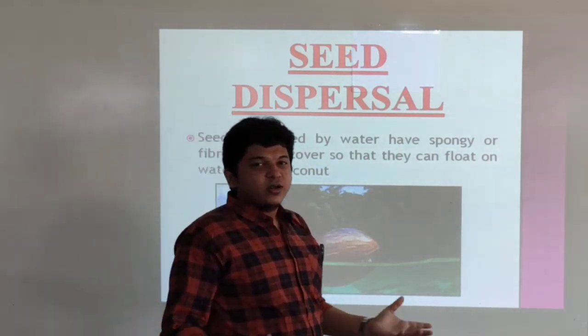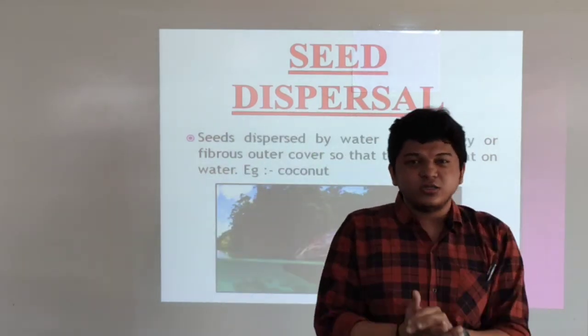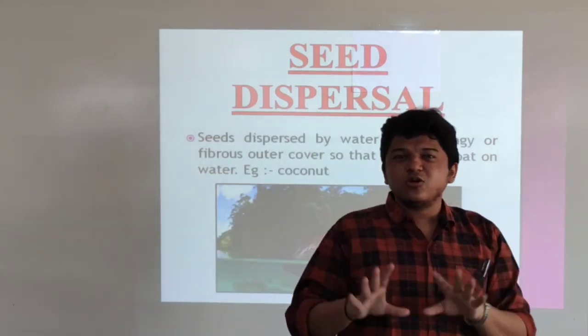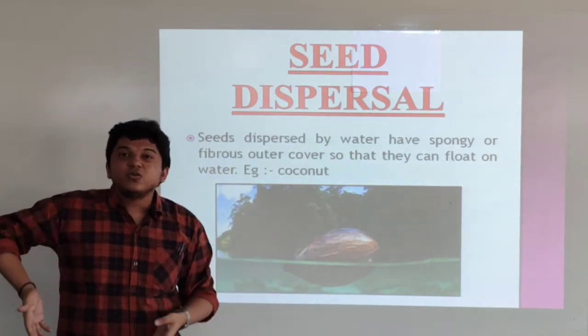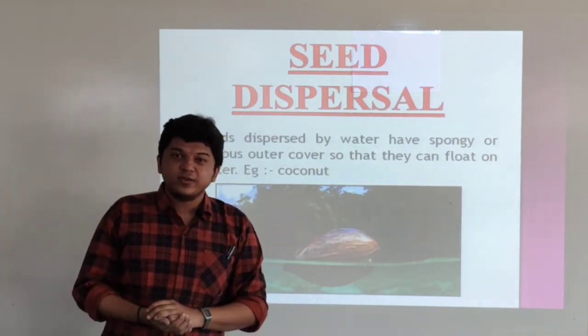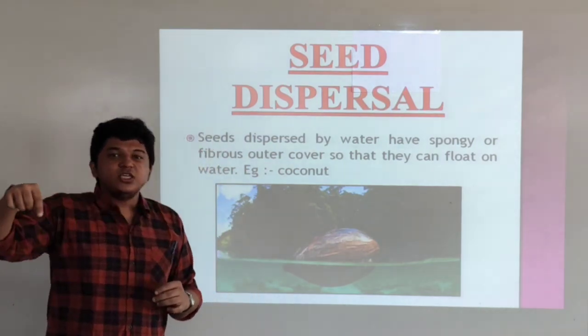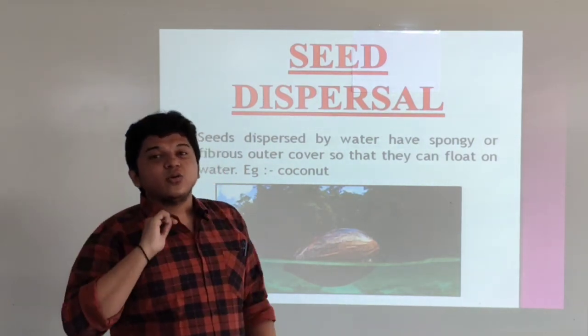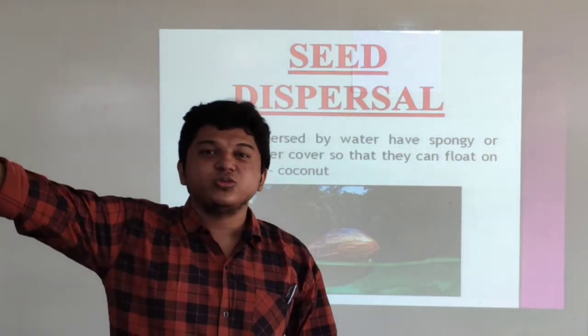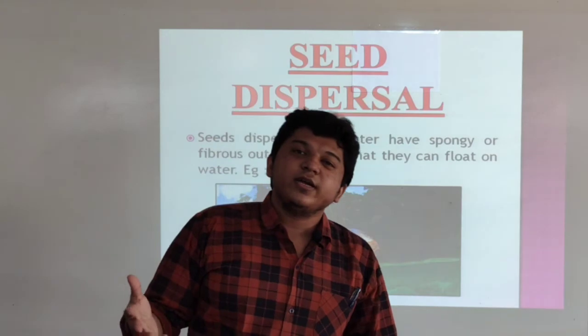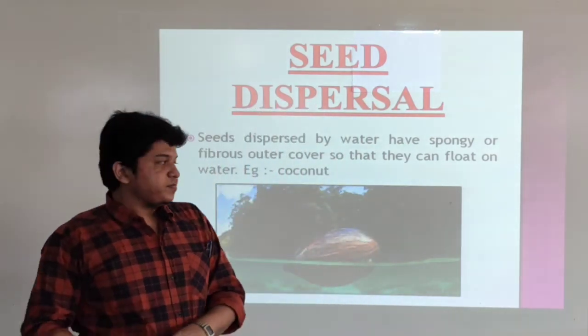You can see the coconut has a fibrous outer surface, so it can easily float on water and it can reach some different destinations where the coconut plant will grow. Okay, so the seashore has many coconut plants, because the coconut will float on the water, it will reach some different place and there it will grow into a new plant.